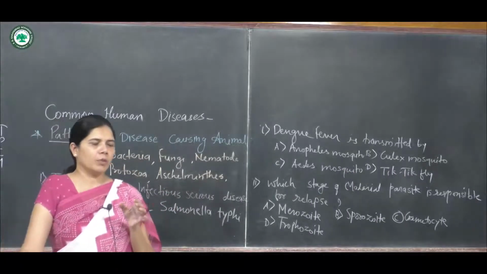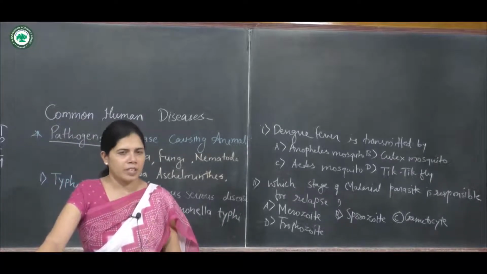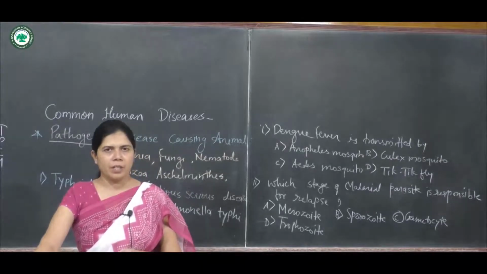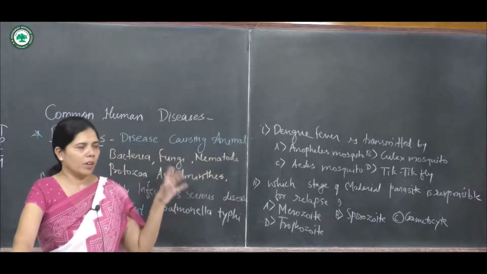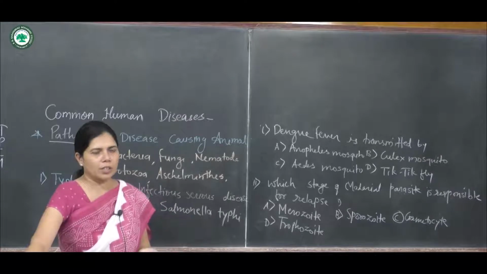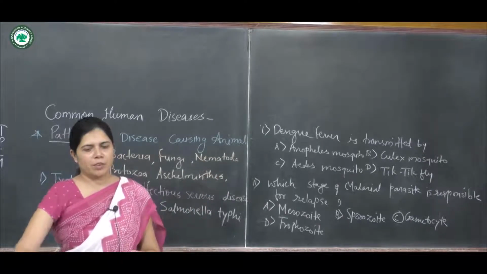The questions are based on the disease, the cause of the disease, or the pathogen of that disease.